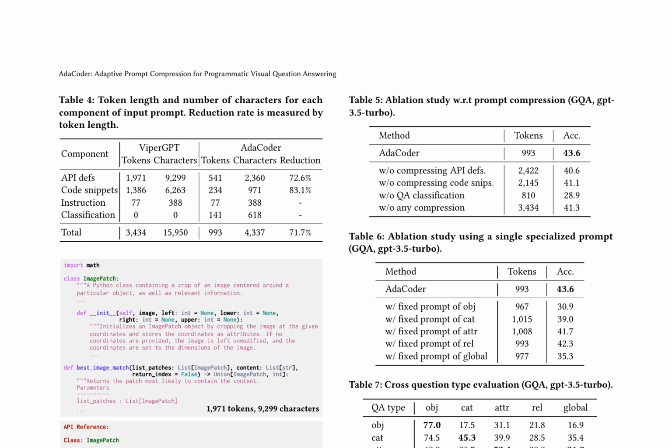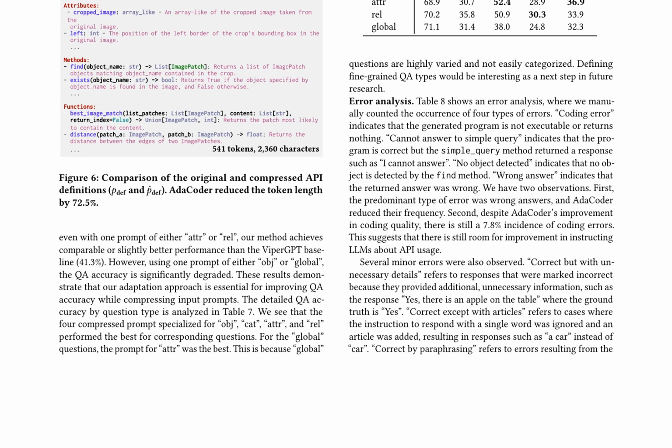An ablation study was conducted to evaluate the effectiveness of different components in their approach, revealing that compressing API definitions and code snippets both contributed to improved performance, with a reduction in token length by 72.6% and 83.1%, respectively. Using a single specialized prompt for each question type resulted in better performance compared to using a fixed prompt across all question types.